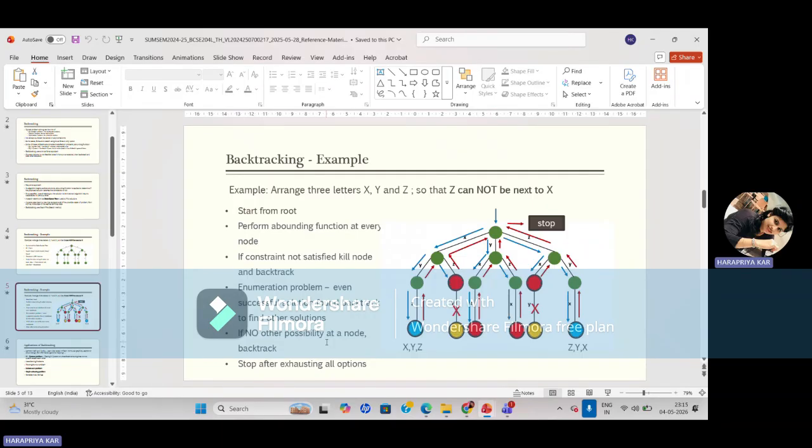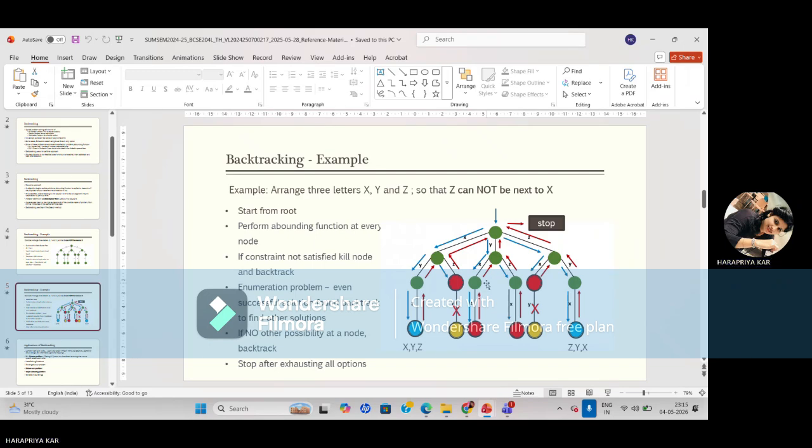Okay, that is, you check with all the possibilities. Then you find the feasible solution. If the feasible solution does not come, then again you have to search from the initial one and compare it. Then you come up with the solution, and again you have to backtrack. Once all the possibilities are over, you stop the algorithm.